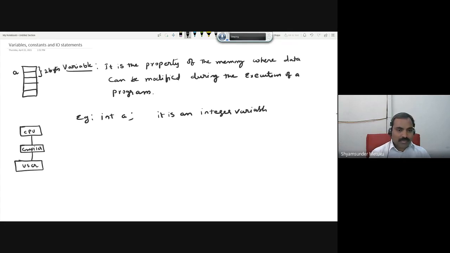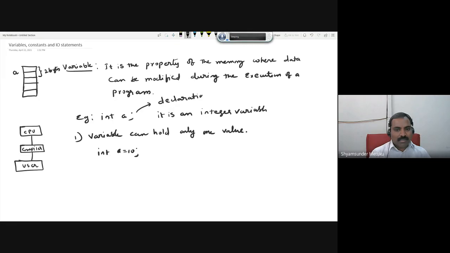Now I wanted to mention some points. A variable can hold only one value. That is more important, so I'm writing it down, which you must remember. Something like, same example, int a is equal to 10. This particular statement is called a declaration statement.